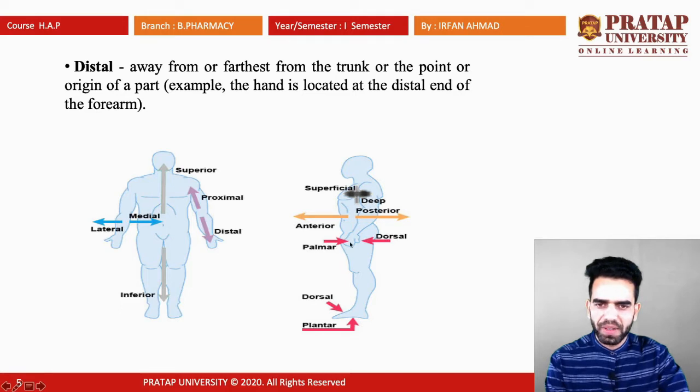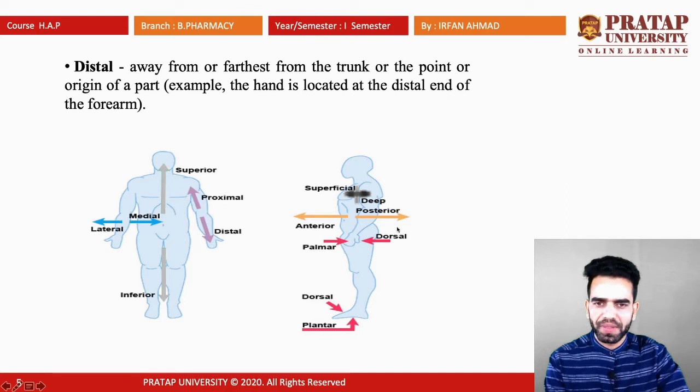This is palmar: the palm side of the hand is called palmar, and the back side of the hand is called dorsal. And the foot: the below side of the foot is called plantar, and the above side of the foot is called dorsal. So these are the terms which are used anatomically. We will not say that the head is closer, we can say the head is superior. So these are the various terms which are used in anatomy.